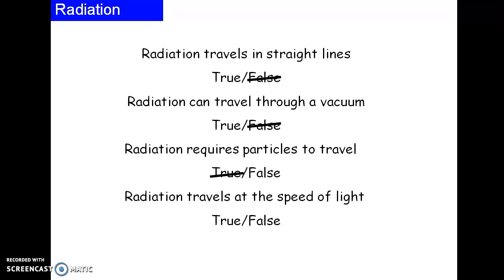If you take the example of the sun, the radiation comes to the earth without any particles, so the heat is transferred through radiation. Radiation doesn't require particles to travel. Next, does radiation travel at the speed of light? It is true. Radiation travels at the speed of light.